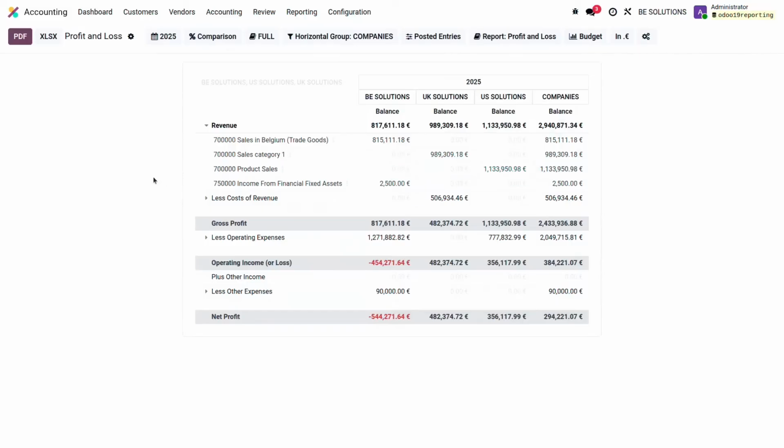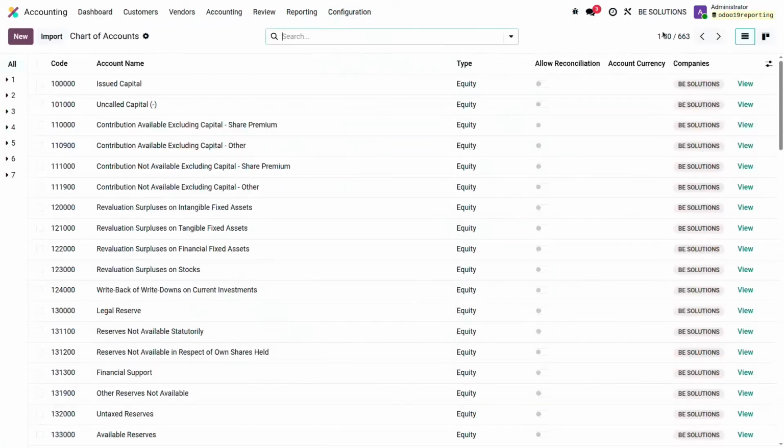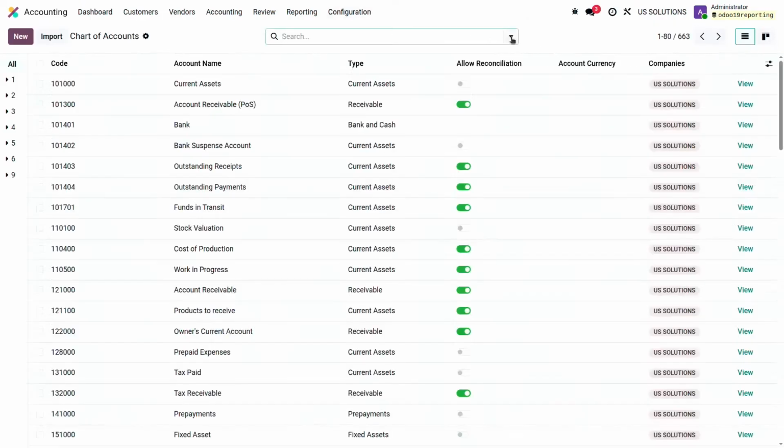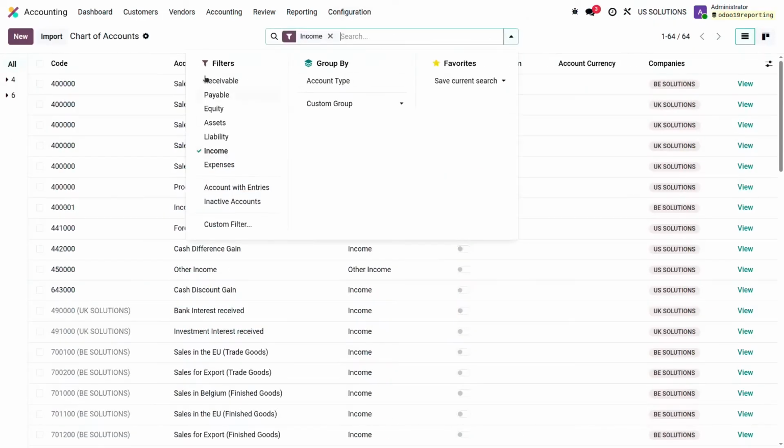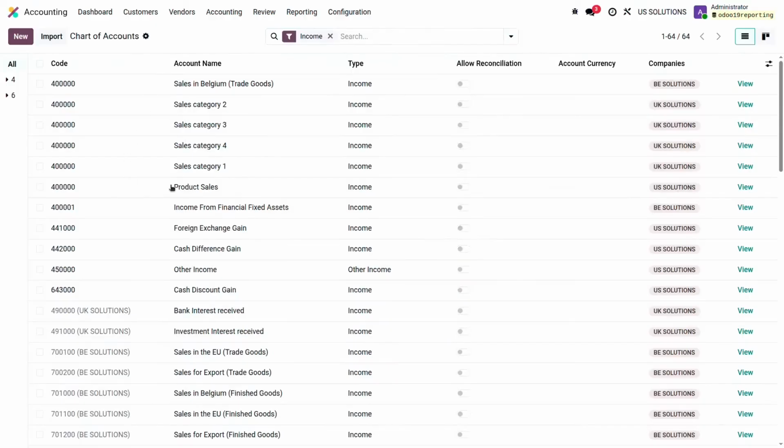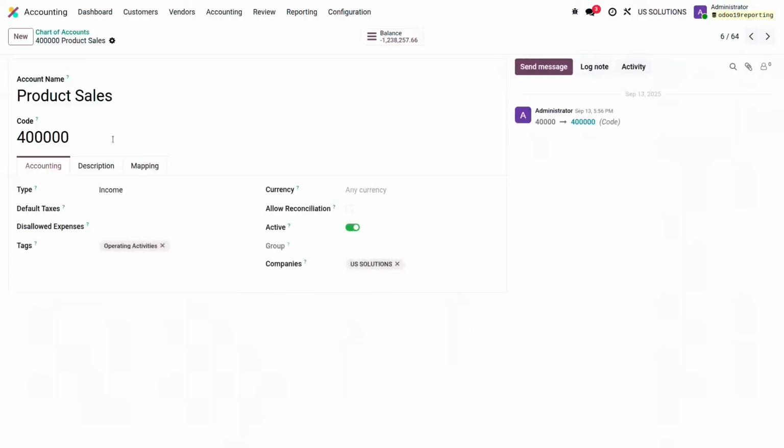And this is possible thanks to the code mapping you define on the chart of accounts itself. For that, I will go to the chart of accounts and show you that, for example, when I'm connected to the US companies, if I filter on my income account and I take the account that's used there, which is the 400 usually, so when an accountant in the United States books an invoice, he's using this code.